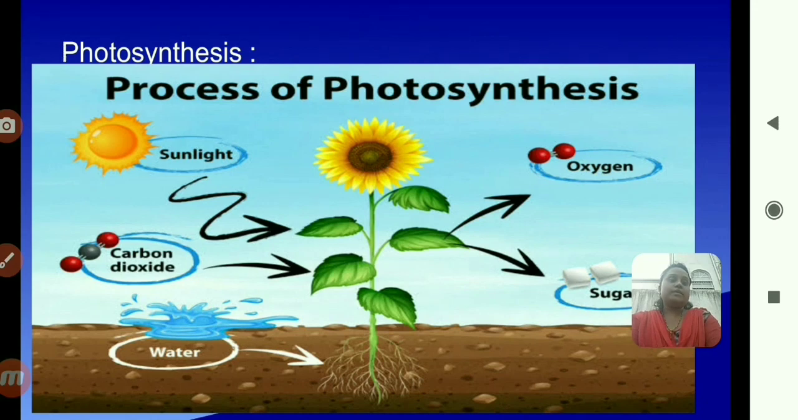We can take the oxygen for our respiration. Okay, this process is called photosynthesis. What is photosynthesis? With the help of water, carbon dioxide and sunlight, in the leaf of the plant, they prepare the food and give out oxygen and sugar. This whole process is called photosynthesis. This food formation process in the plant is called photosynthesis.